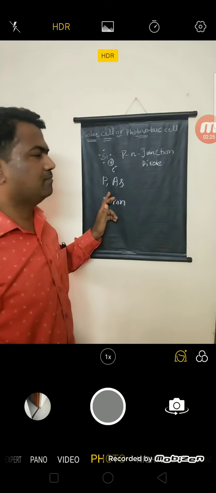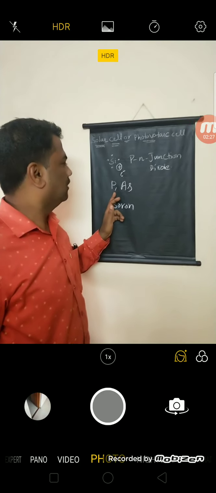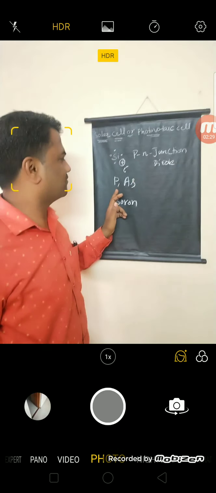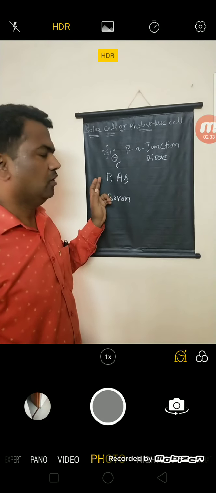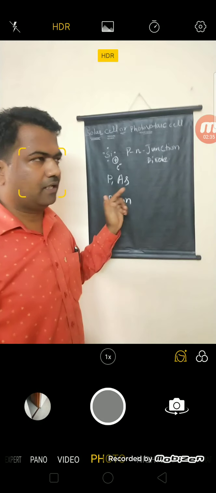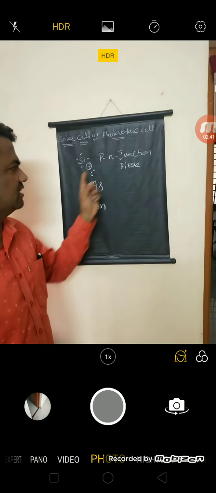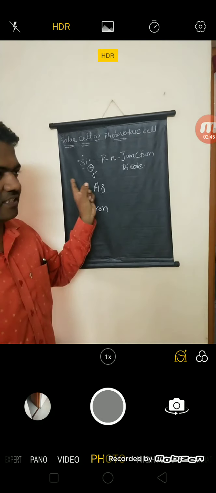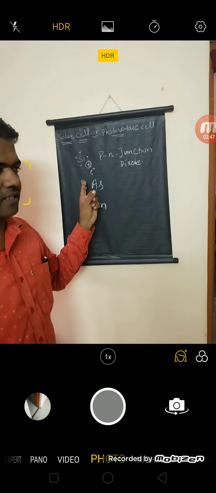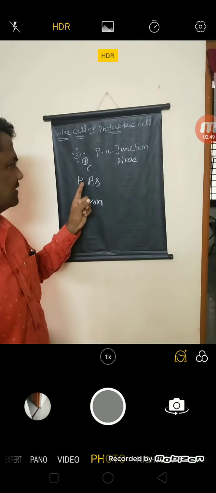When do you get the n-type semiconductor? When you dope silicon with a pentavalent impurity like phosphorus or arsenic. When you combine both p-type and n-type, you get the PN junction diode. This is how the PN junction diode is formed, because the working of the PN junction diode and the solar cell is one and the same.